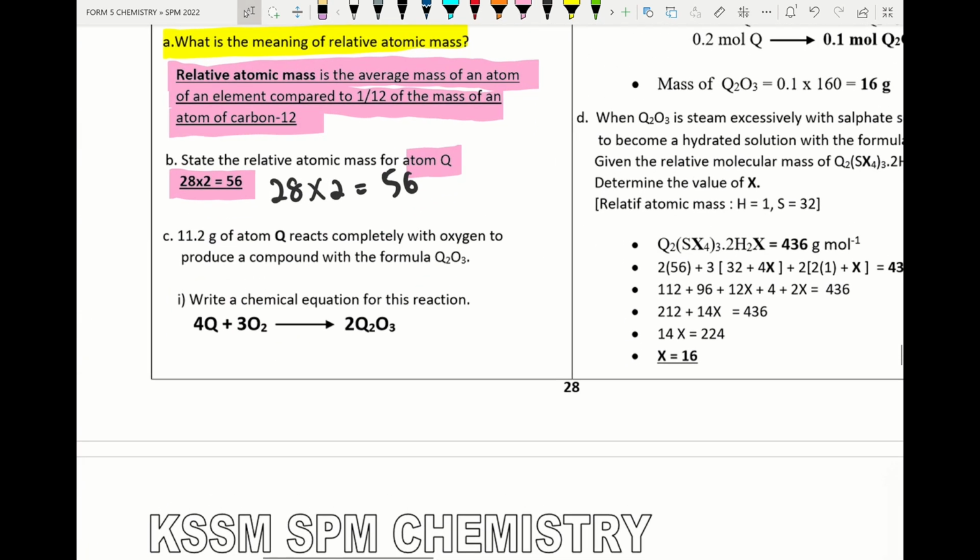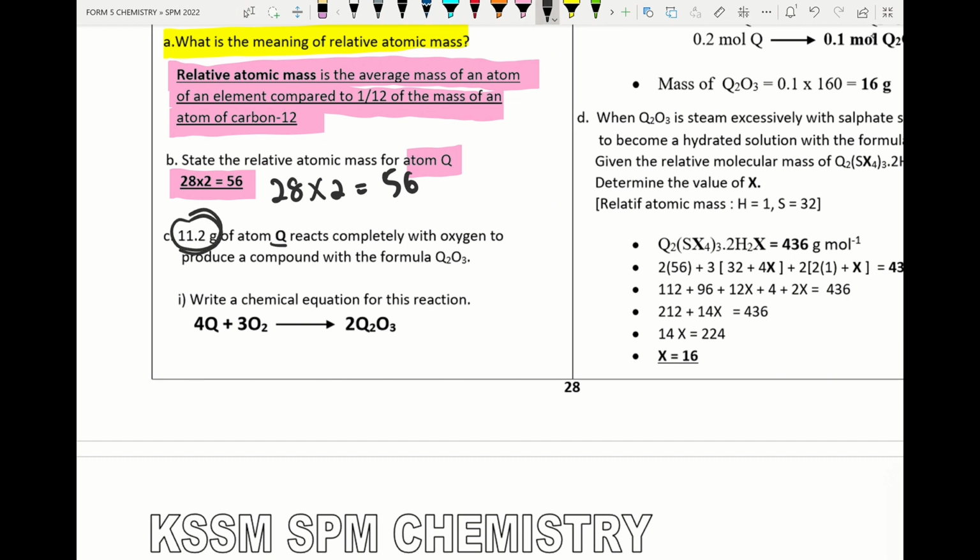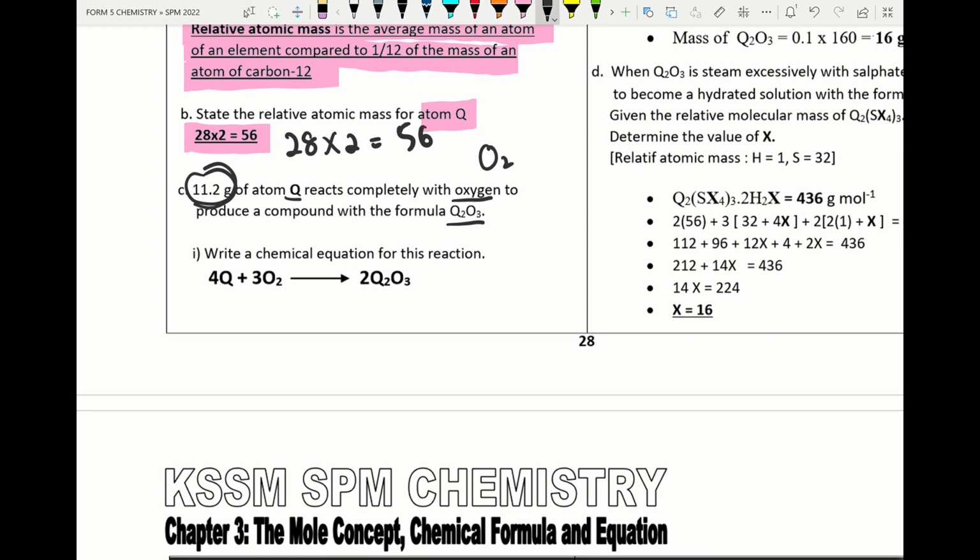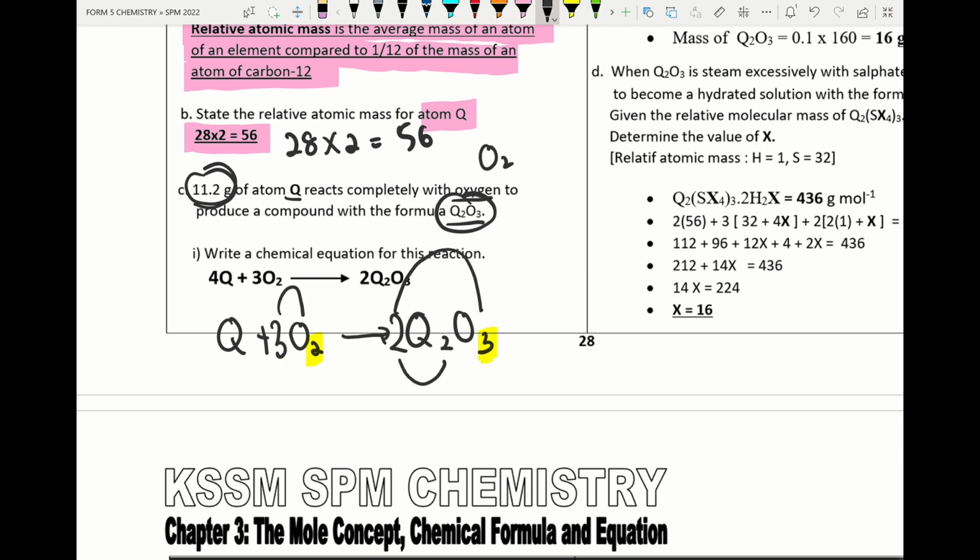Now look at this question. The mass is given: 11.2 grams of atom Q reacts with oxygen. Please put the symbol of oxygen as O2 to produce this compound. So how to do this equation? We take Q react with oxygen O2, and we get the product Q2O3. How to balance the equation? We check oxygen: here 2, here 3, so we multiply by 2 here. 2 times 3 is 6, and 3 times 2 is 6. Q is 4. That's how we do the equation.